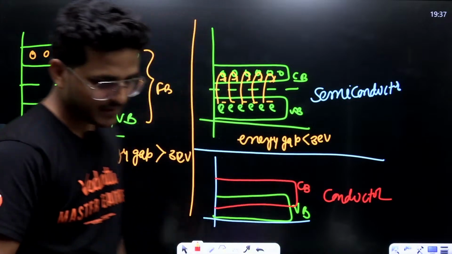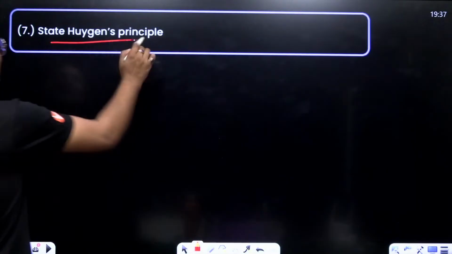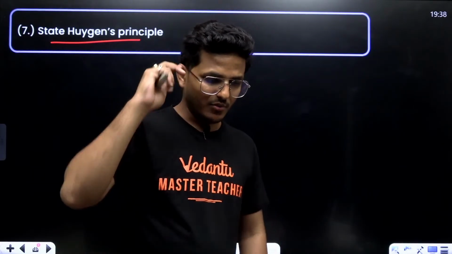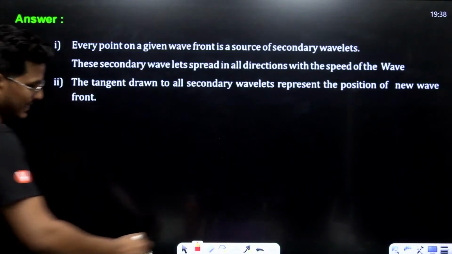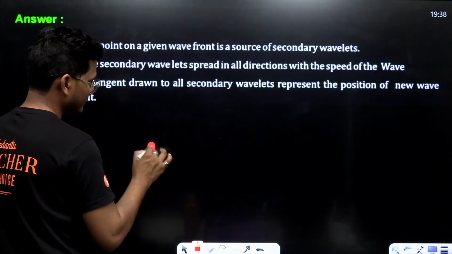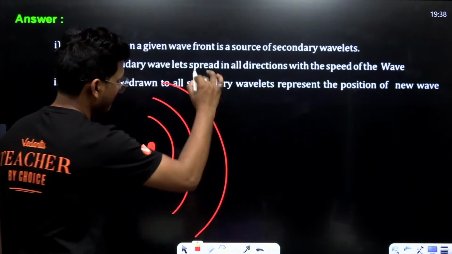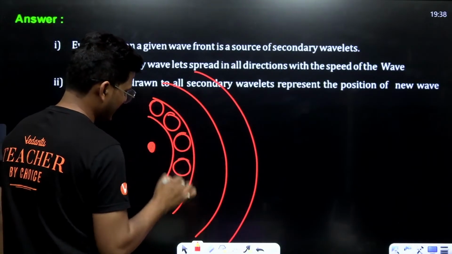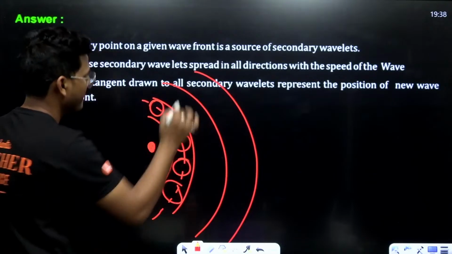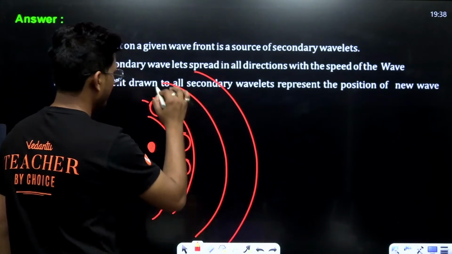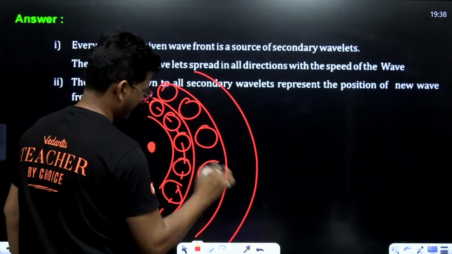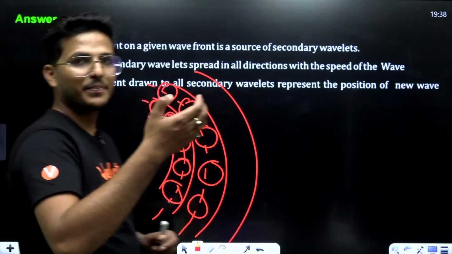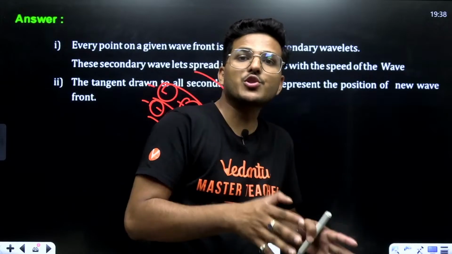All right. Okay. Moving to next, state Huygens principle. What does Huygens say? See, as per Huygens, these are wavelets basically. As per Huygens, new wavefront is produced by the preceding one.